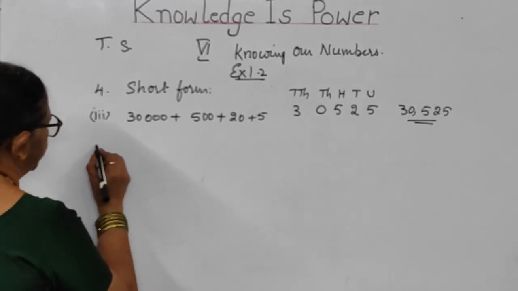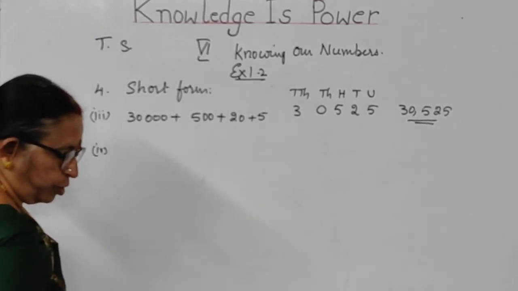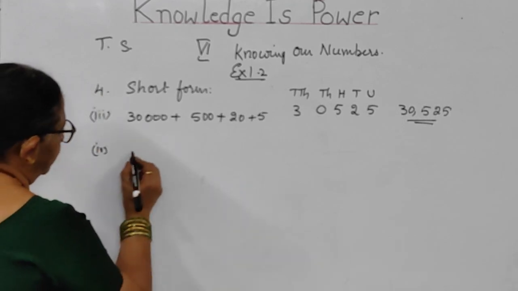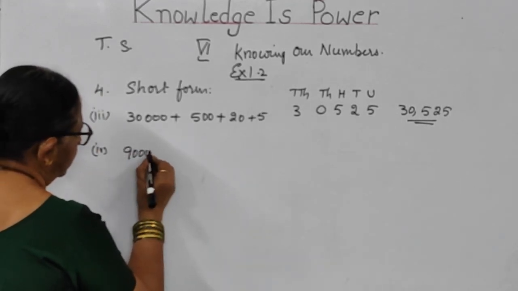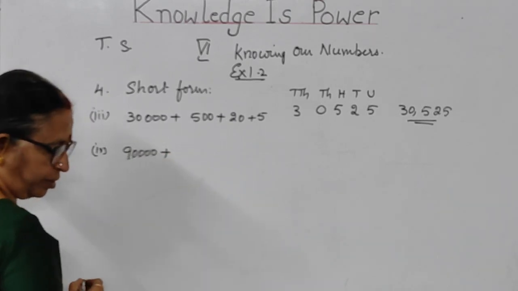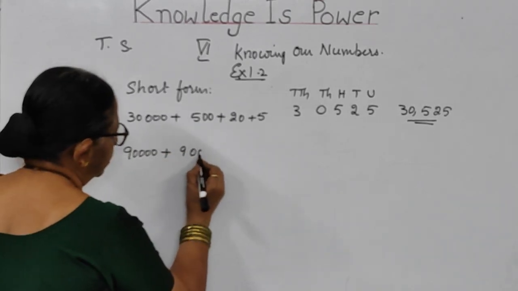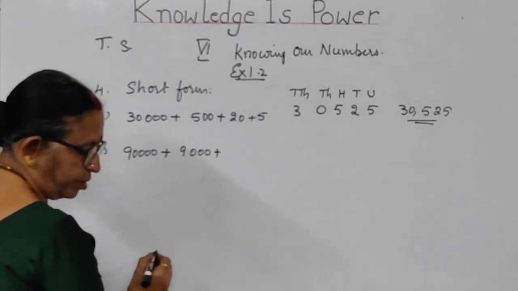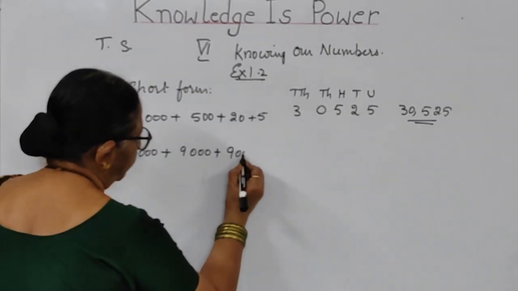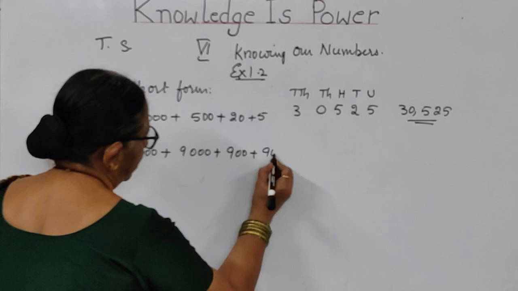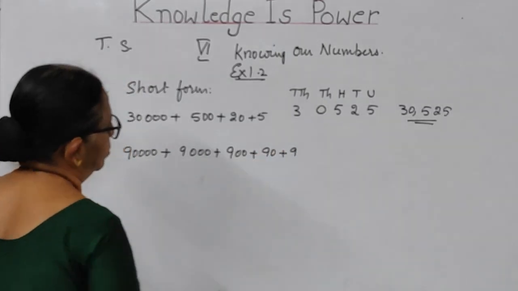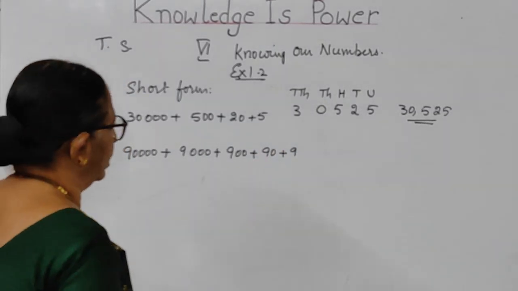Now, let us go to the fourth problem. It is 90,000 plus 9,000 plus 900 plus 90 plus 9. So up to 10,000 again.